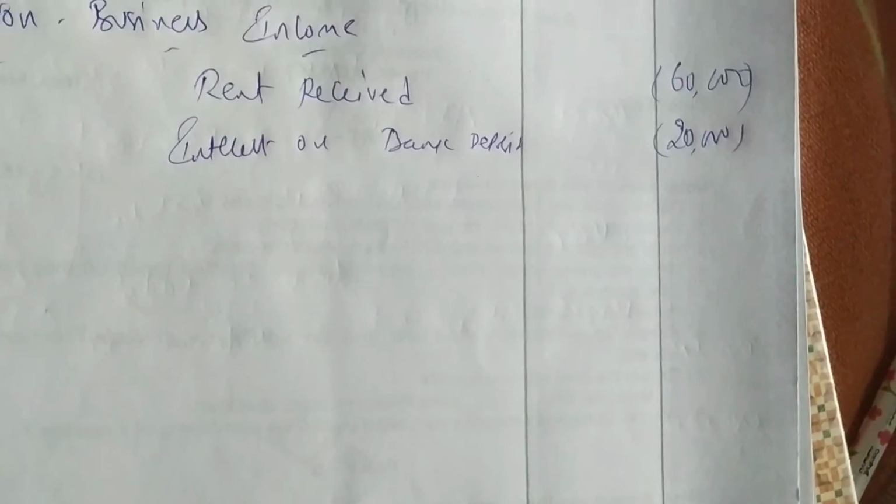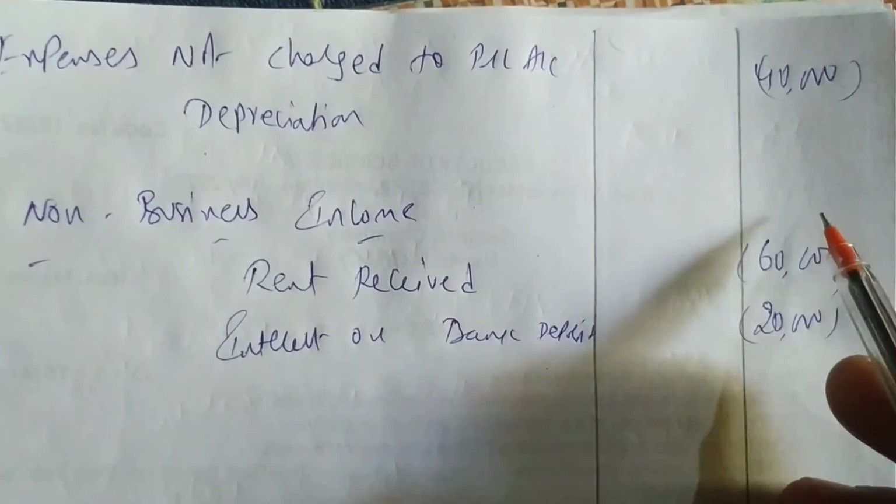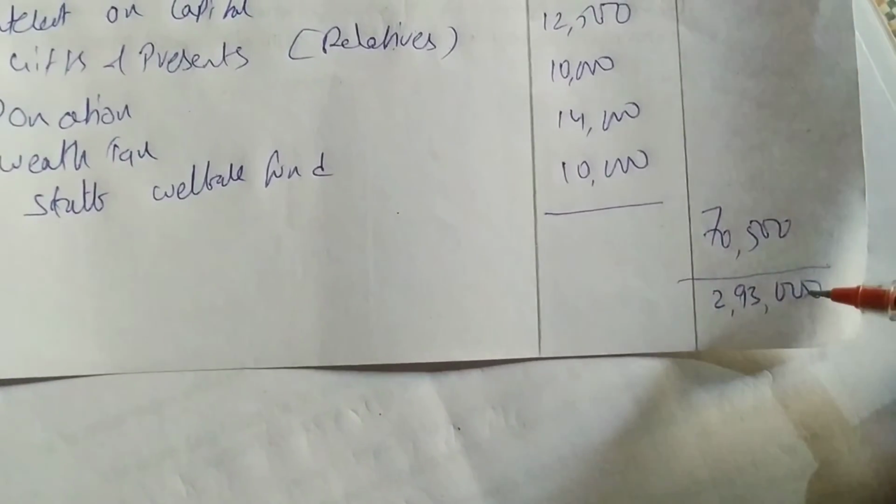Rent received is 60,000, and interest on bank deposits is 20,000. So 40,000 plus 60,000 plus 20,000, we get 1,20,000. From 2,93,000 you deduct 1,20,000, getting 1,73,000 as business income.